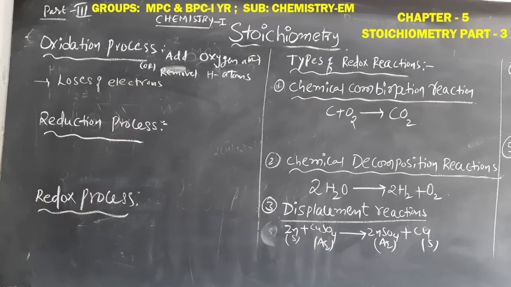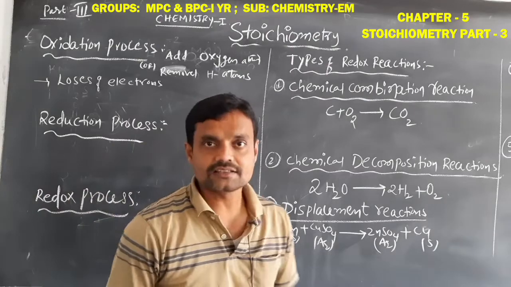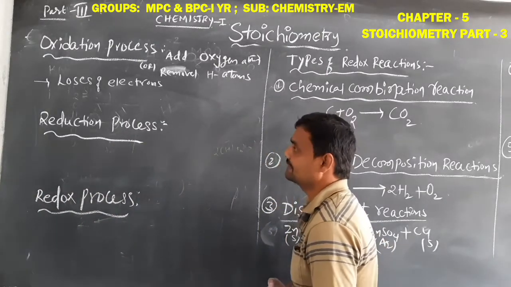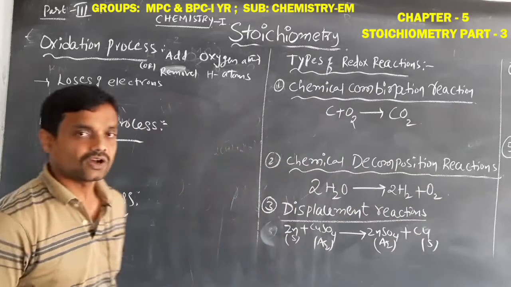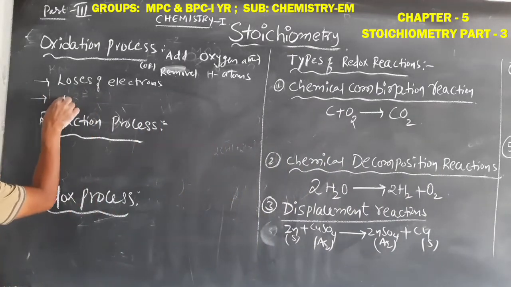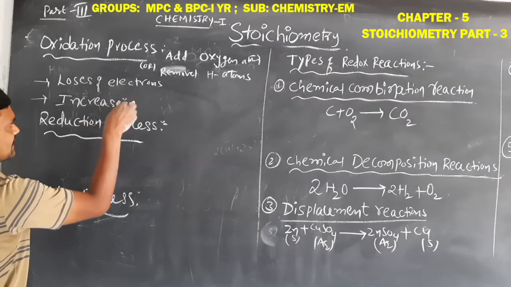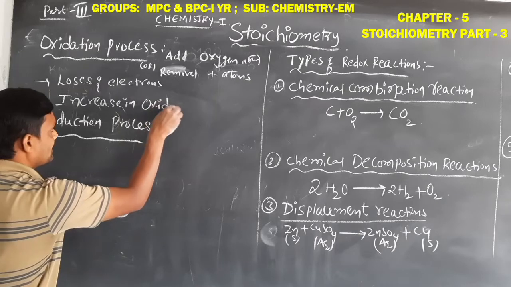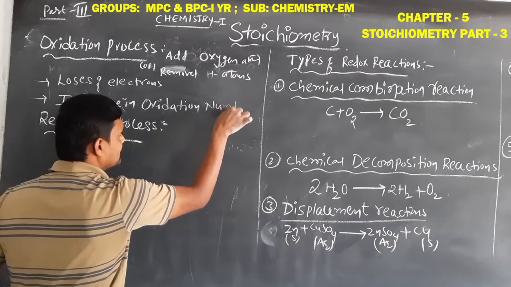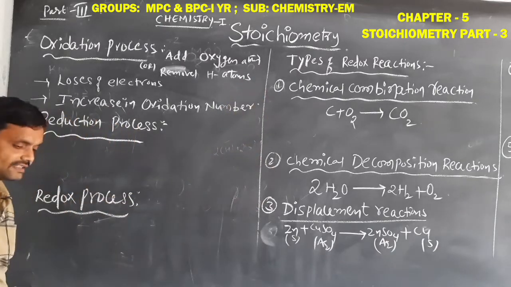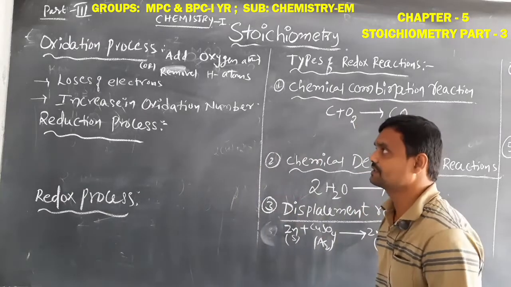Loss of electrons in any process is also called the oxidation process. What is that, student? Loss of electrons. Another way is the increase in oxidation number. Increase in oxidation number is also defined as the oxidation process.